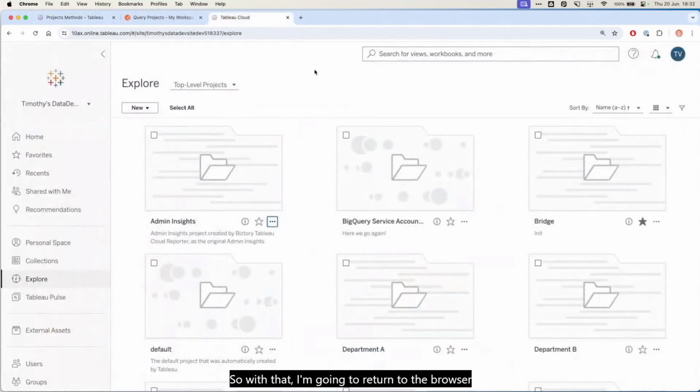So with that, I'm going to return to the browser here, and we're going to introduce the second tool for today. And the second tool is one that you all have at your disposal, but that most people don't really use until they get familiar with developing these kinds of things. And these are your browser's dev tools, or developer tools.